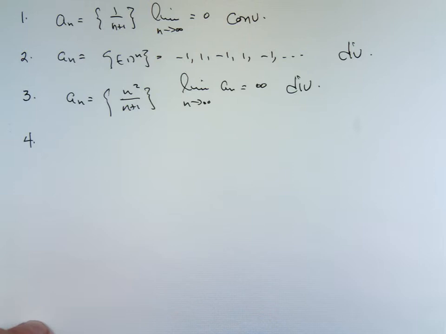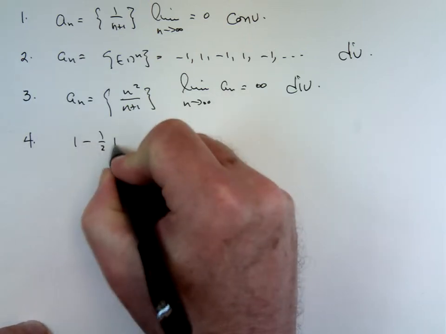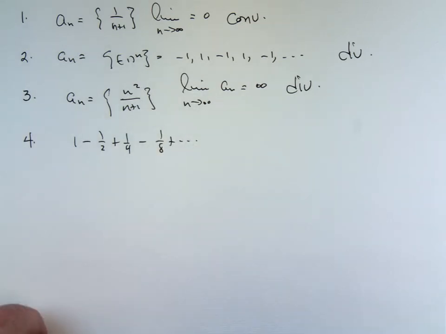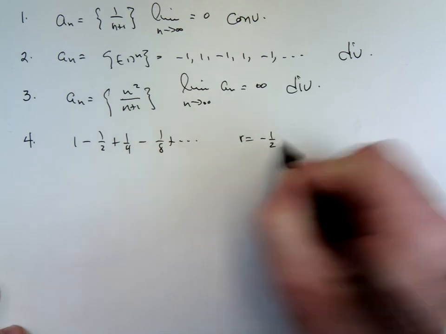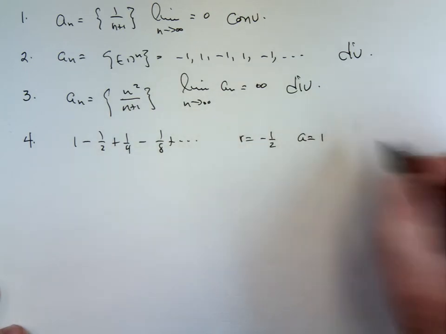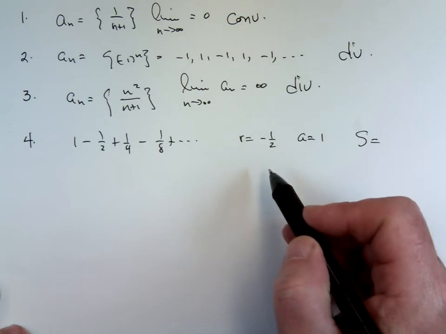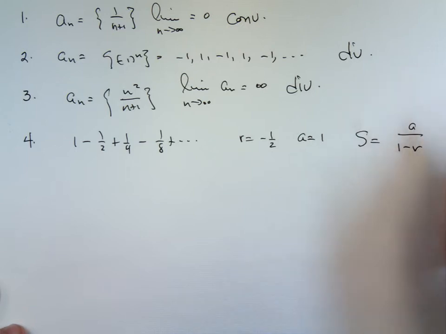A series is a sum of these terms. The first one is geometric. Geometric means each term is multiplied by the same common ratio r to get the next term. R here is equal to negative 1/2. A is the first term, 1. As long as r has an absolute value less than 1, the series will converge and have a sum that's equal to a over 1 minus r.